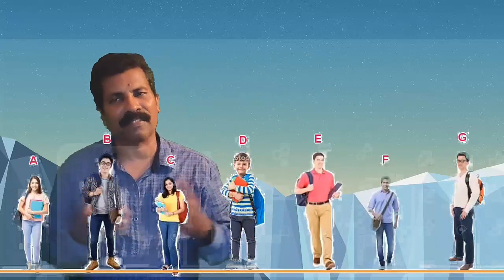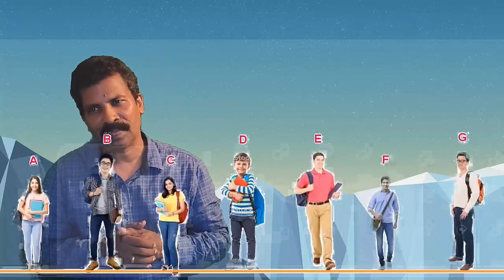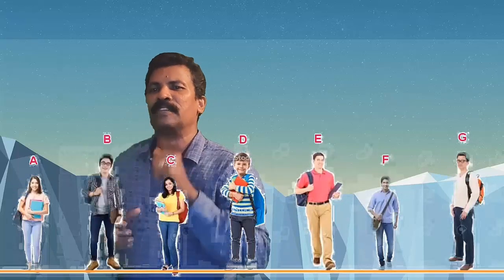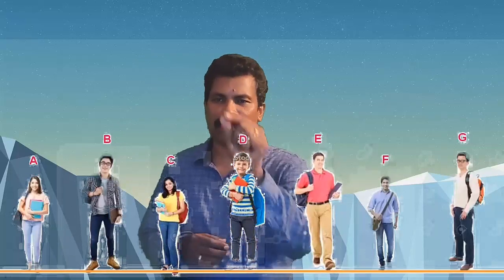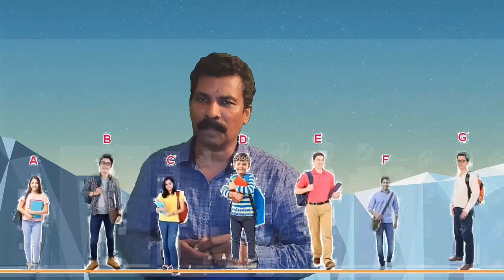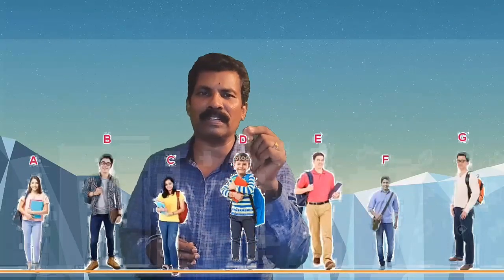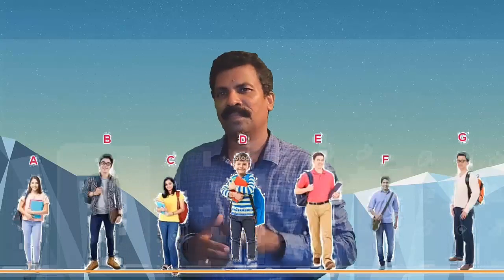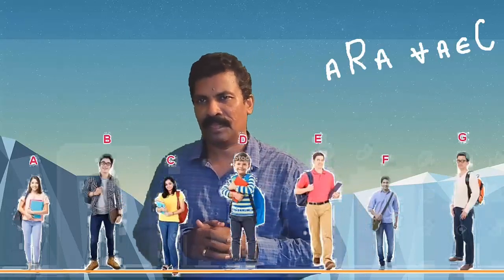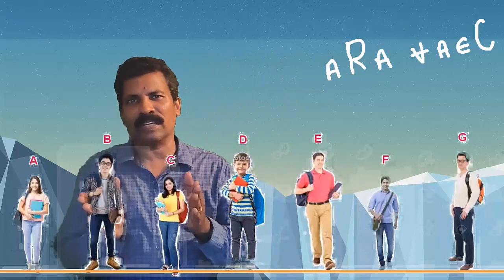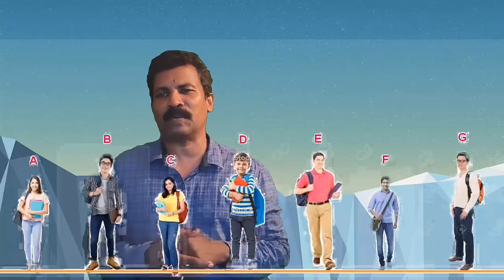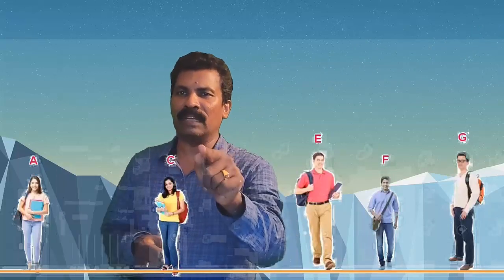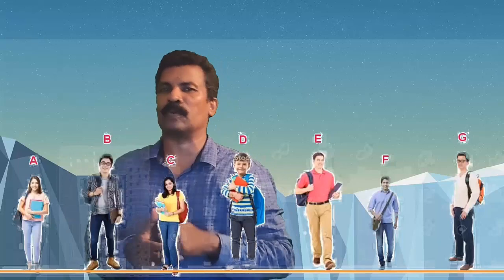Let us check whether R is reflexive. For example, B is related to B. Similarly, we see that C is related to C. Now consider the student D. D is related to D and so on. Thus, we see that every student a in A is related to a. So, R is reflexive.